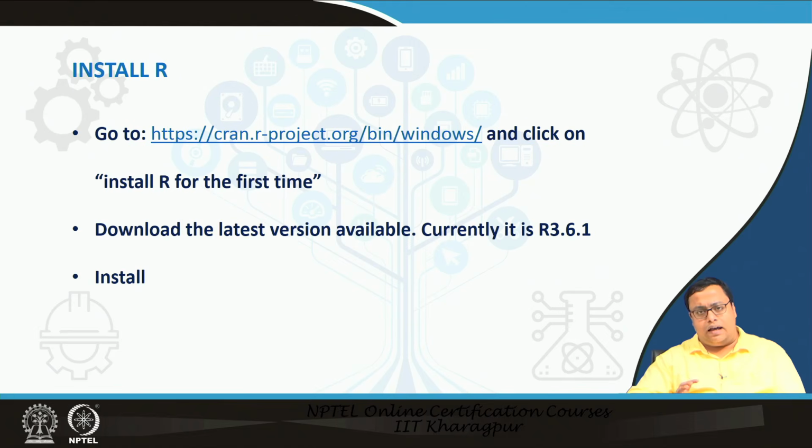Now, we actually use R Studio over R. R has its own user interface also, but we use R Studio because, in my personal opinion, and probably many other people will agree with me, R Studio's UI is more user friendly than R's UI. There are lots more options available, lots of drag and drop kind of options or click kind of options, which makes it easier. R Studio is also free, open source software, so it is better to use that.